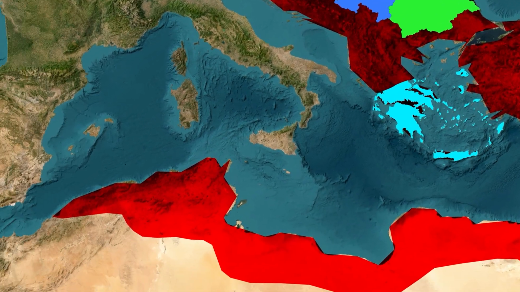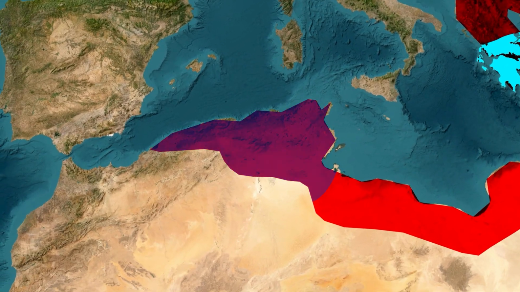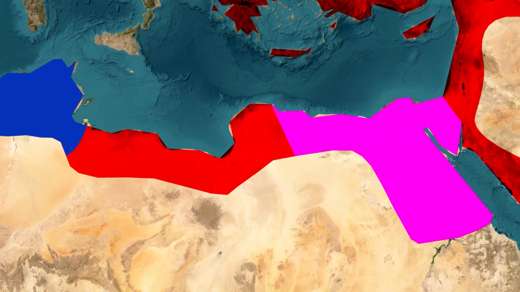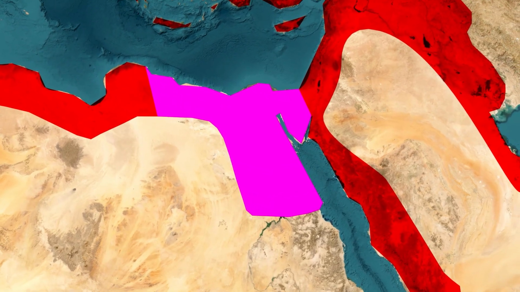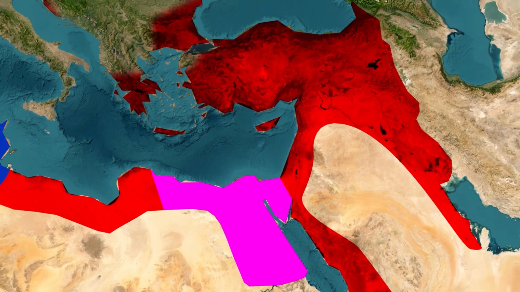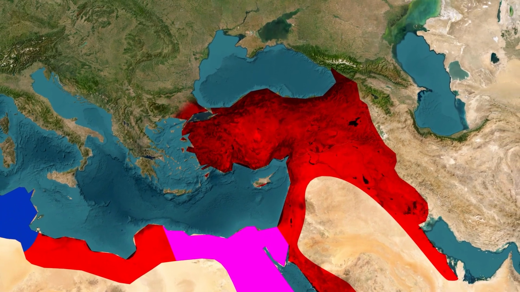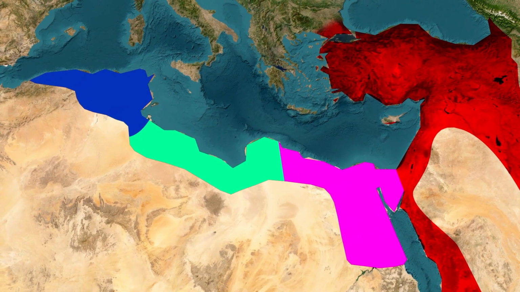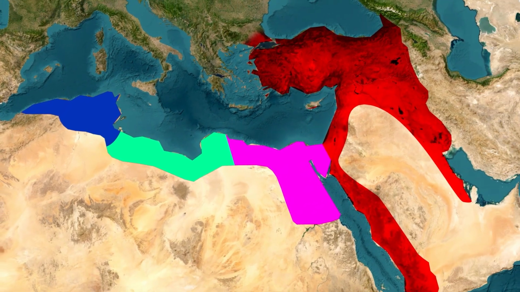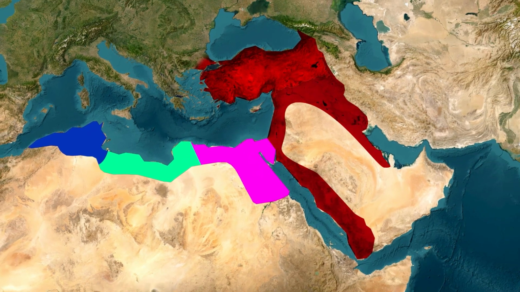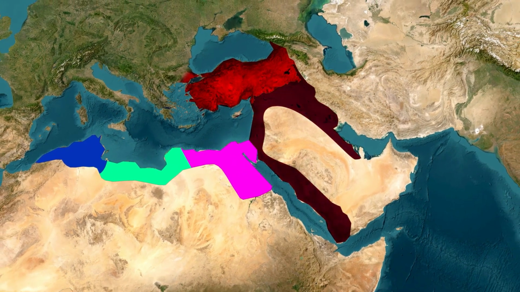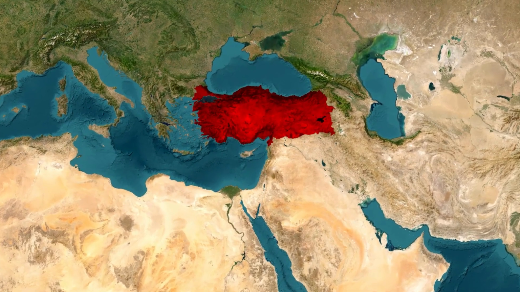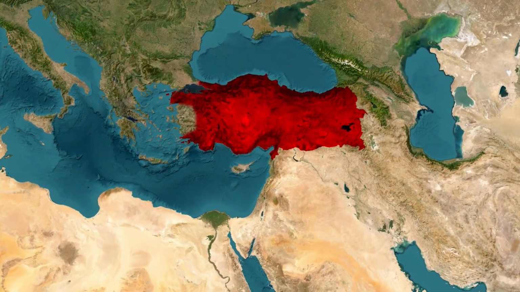By 1883, the Ottomans had lost large parts of Africa, Algeria and Tunisia to France, and parts of Egypt and Libya to Britain. In the Balkan Wars of 1912 to 1913, they lost nearly all of their European territories. They also lost Libya to Italy. After being defeated in World War I, the Ottomans lost Syria, Iraq, Palestine, Jordan, and Saudi Arabia to British and French control. Only modern-day Turkey remained under their rule. Even parts of Turkey were taken by Greece and Georgia.